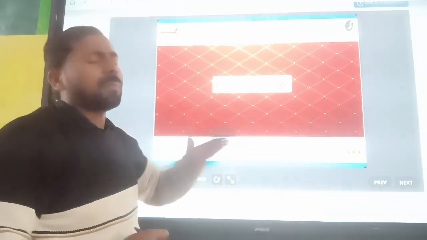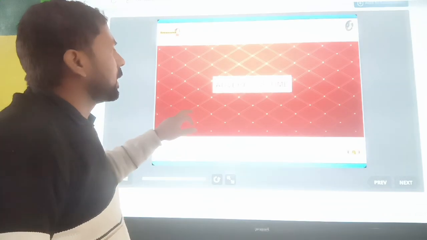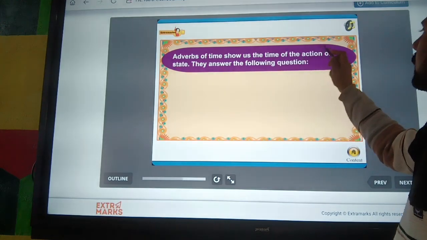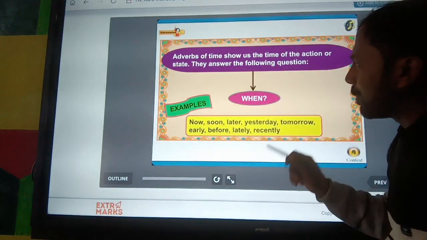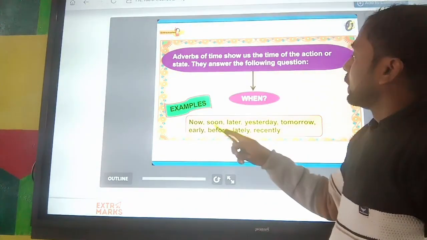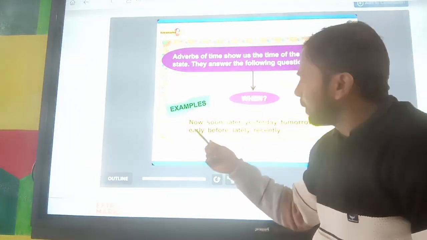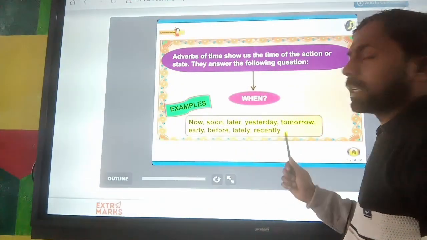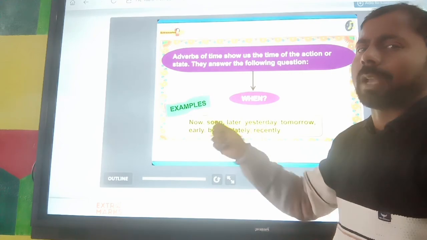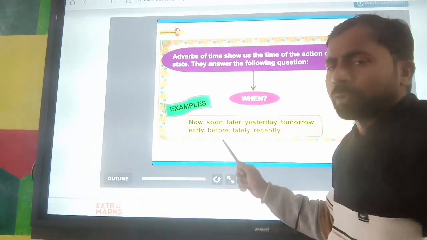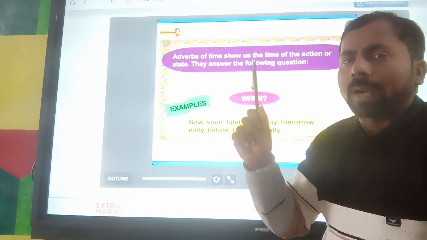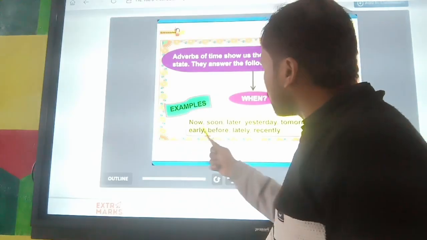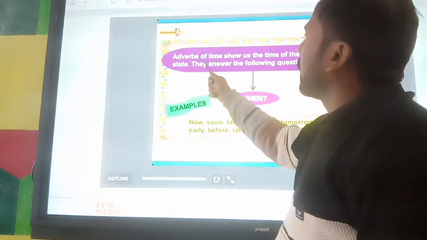Next is adverb of time. Here we learn that adverb of time shows us the time of the action or state. So the word now refers to time, soon refers to time, later, yesterday, tomorrow, early, before, lately, recently. All these words refer to a time period. It is also used to describe a verb, adjective, or adverb in a sentence. So these words are known as adverbs of time.